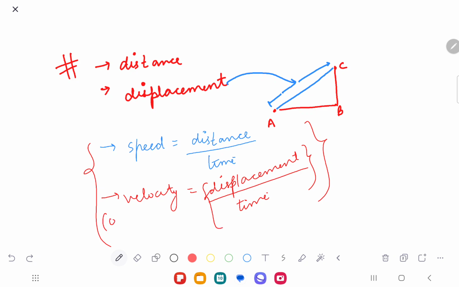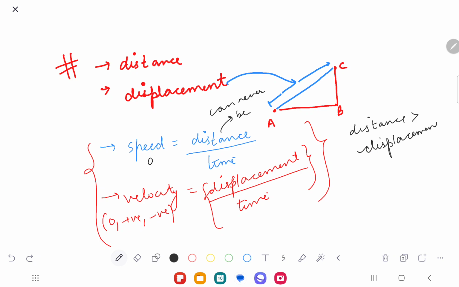So thereby velocity can be zero, positive as well as negative, but speed shall always be either zero or positive. Speed can never be negative because distance can never be negative. And I also told you that distance will always be greater than or equal to displacement. Yes or no?